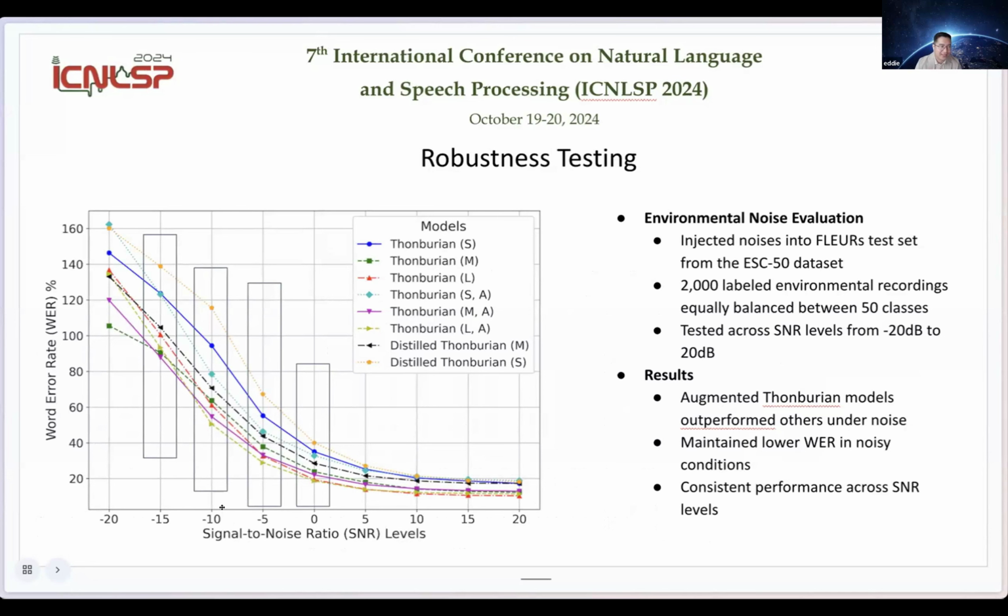Up to about -10 to 0 decibel signal to noise ratio level, the augmented model performs better than the non-augmented ones. But if you go below -20, it doesn't really matter at all because the WER just blows up.